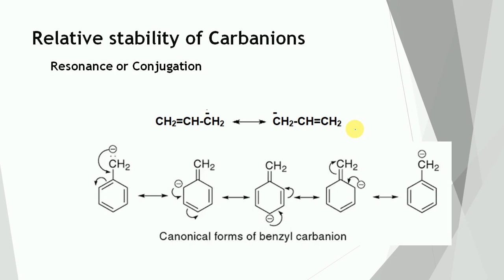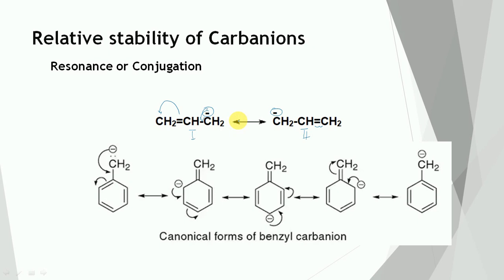In the case of the allyl carbanion, which is resonance stabilized by these two structures, structure number 1 and structure number 2. This carbon carries the negative charge, and it will take part in the resonating structure. There is a formation of a carbon-carbon double bond, and this pi bond will shift toward this side. So the negative charge will appear on this carbon. So due to the participation of these two resonating structures, the allyl carbanion is stable.